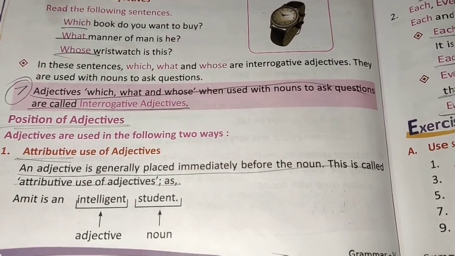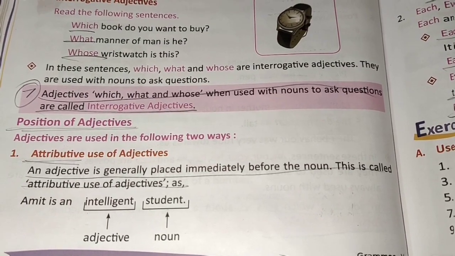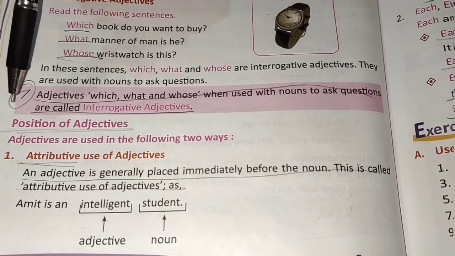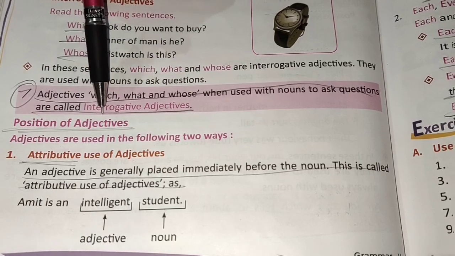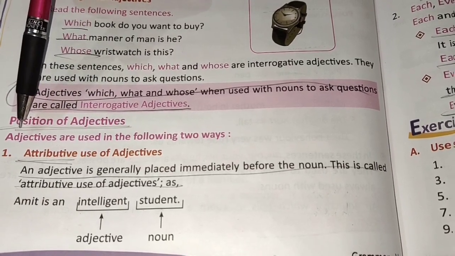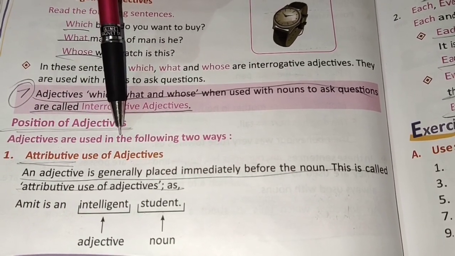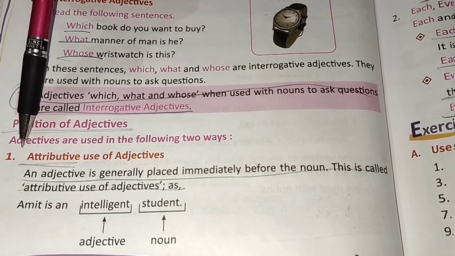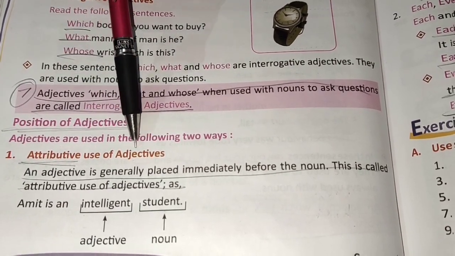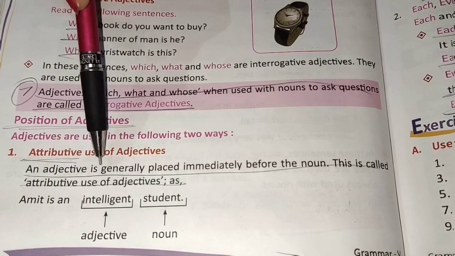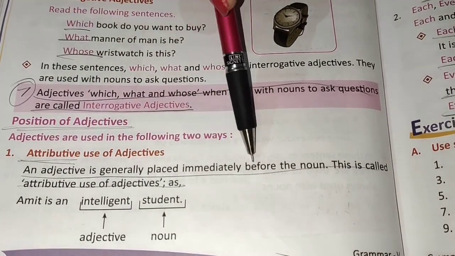So my dear children, how many kinds of adjectives have we studied? Seven kinds. Now we will study the position of adjectives. Dear children, adjectives are used in the following 2 ways. First is the attributive use of adjective. An adjective is generally placed immediately before the noun.